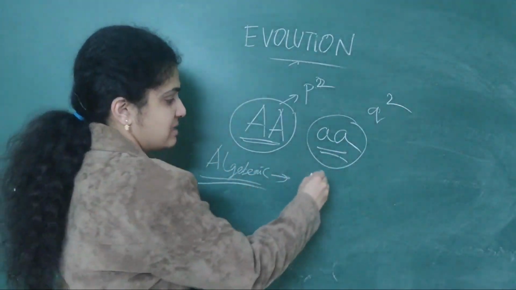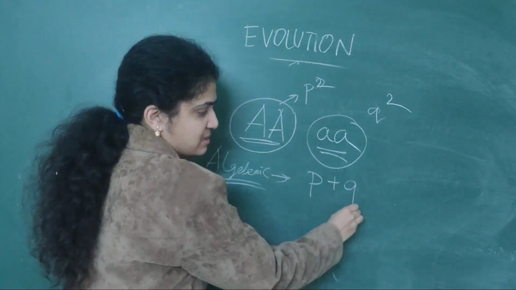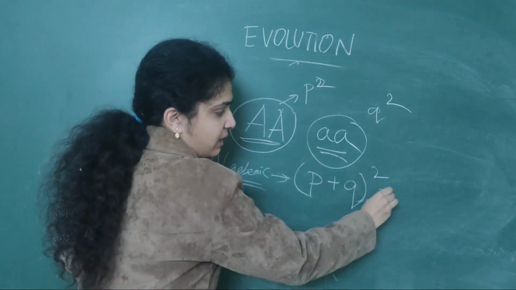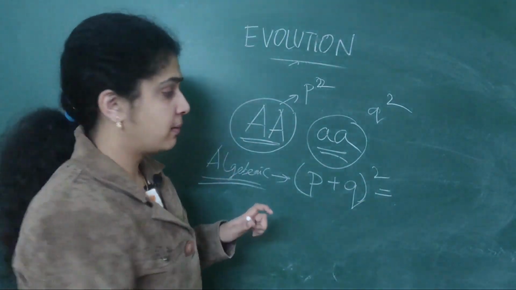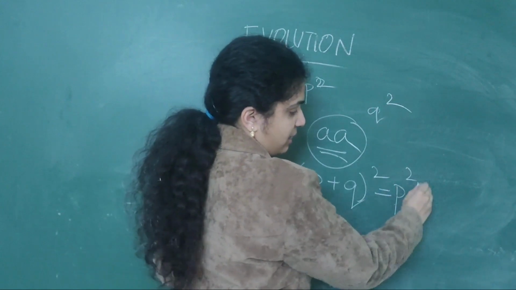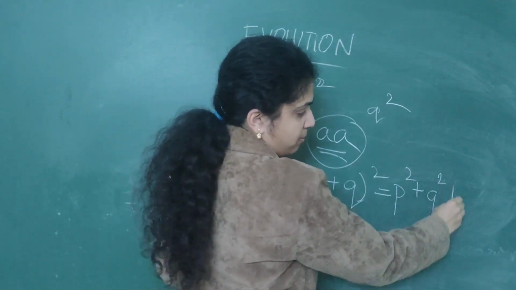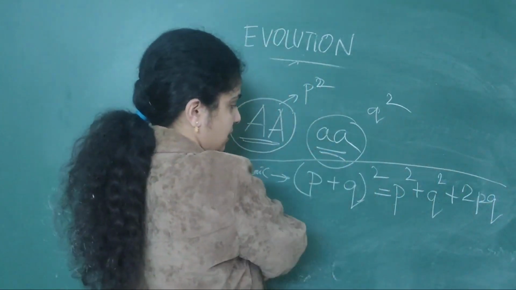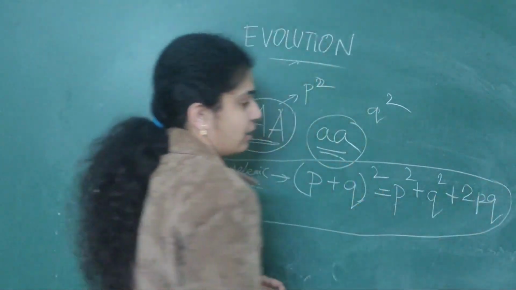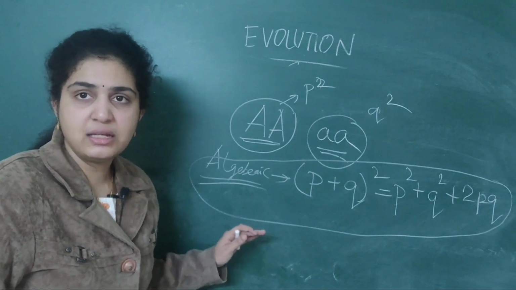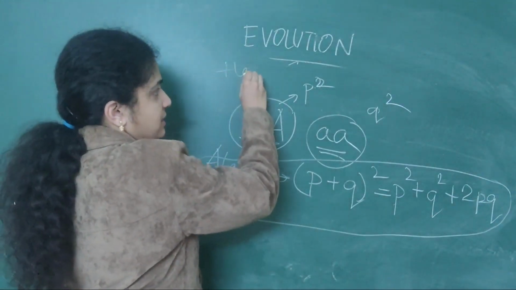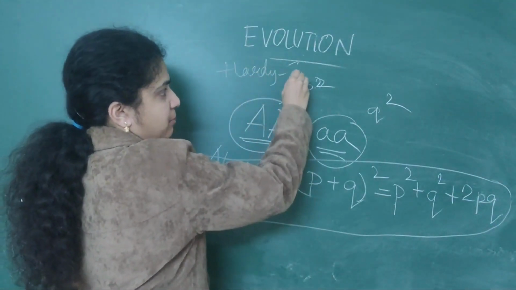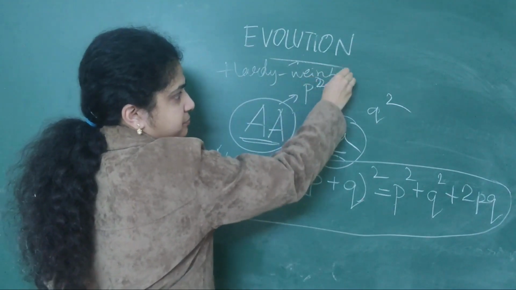So he balanced between the two: p plus q whole square equals p square plus q square plus 2pq. This is what Hardy-Weinberg specified in his equilibrium. This is all called Hardy-Weinberg equilibrium, right?